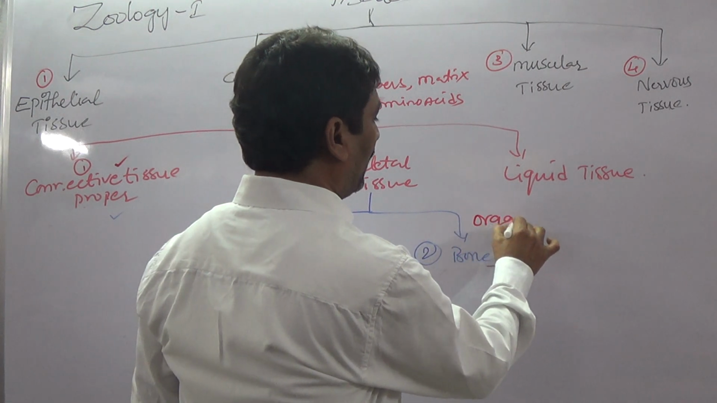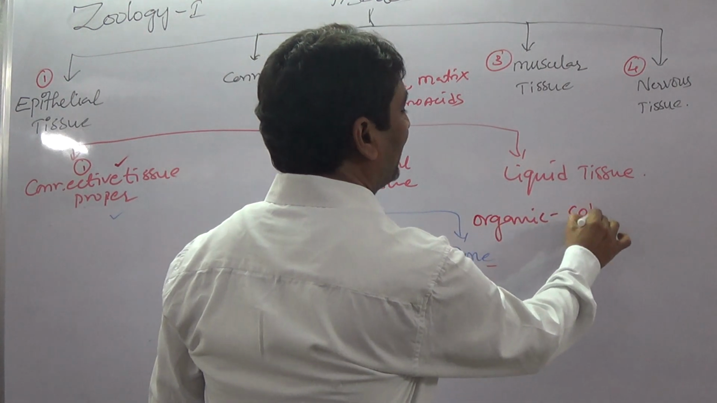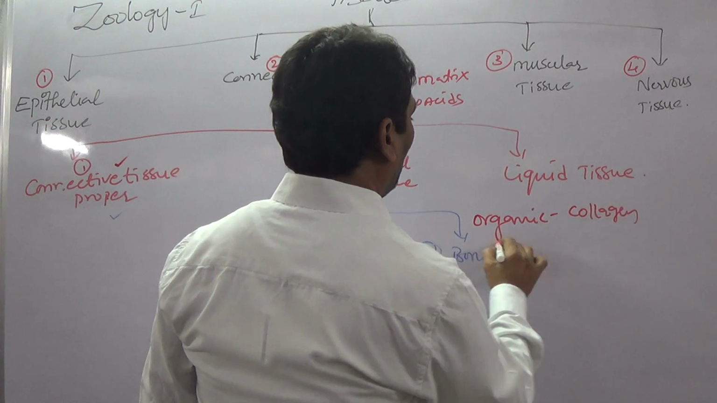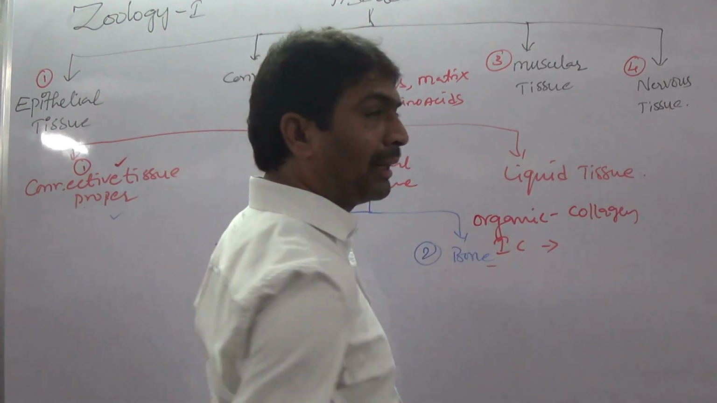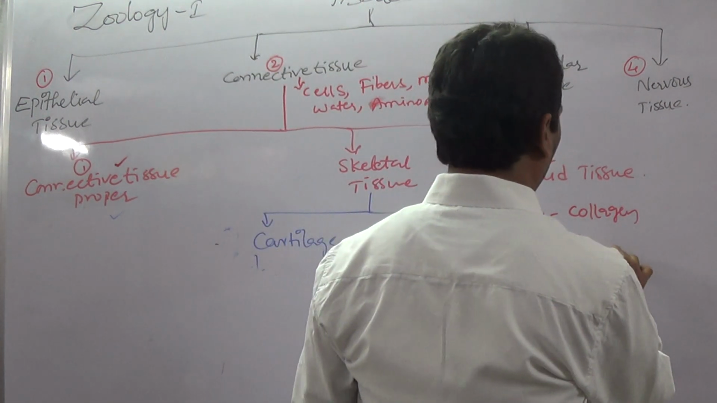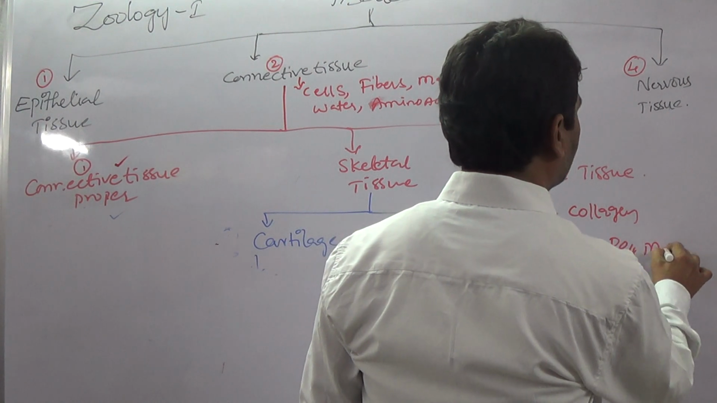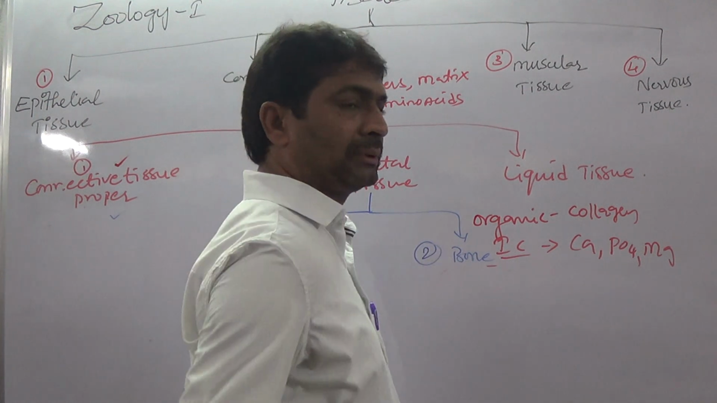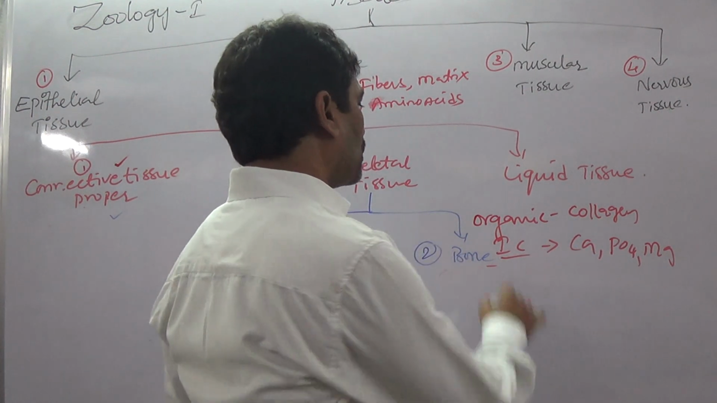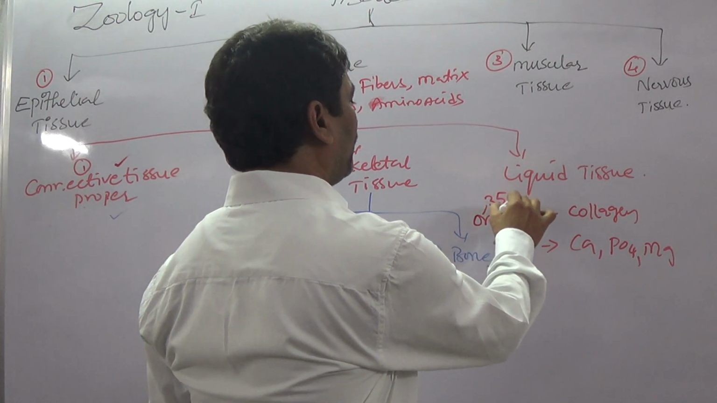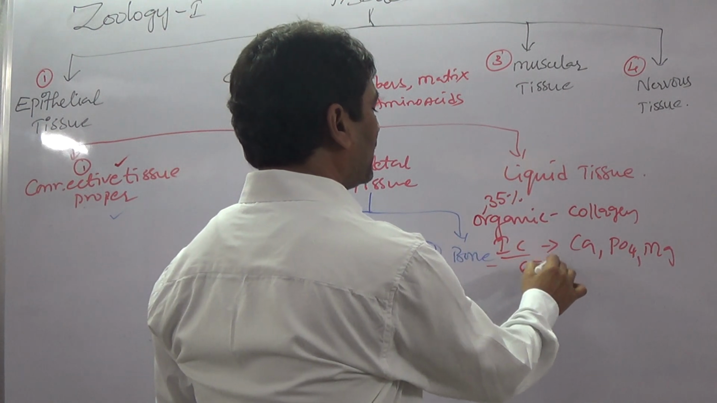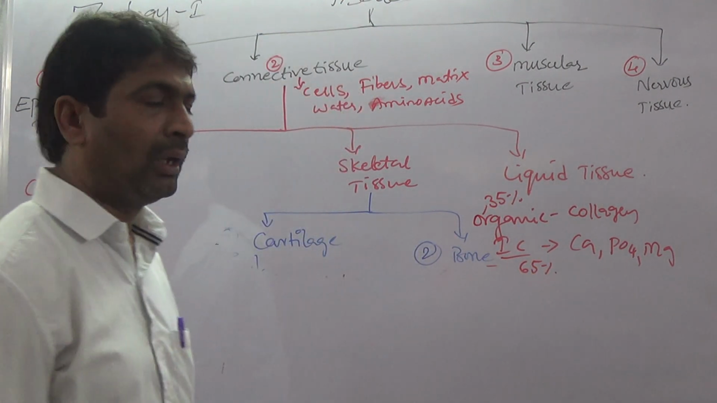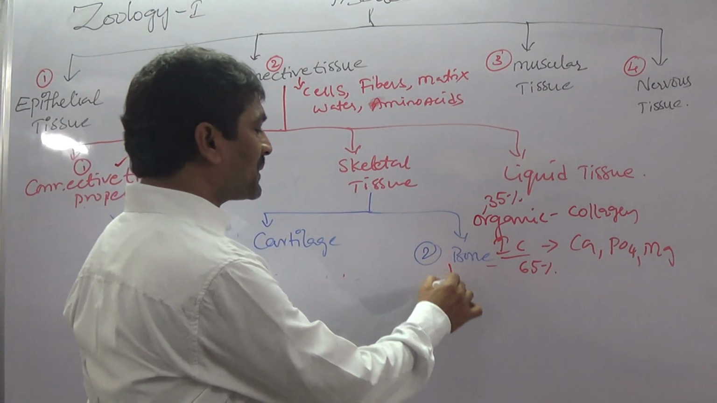The organic component is collagen. Inorganic components are calcium, phosphorus, magnesium. Calcium, phosphorus, magnesium are inorganic compounds. These are organic compounds. So approximately 35% organic and 65% inorganic in bone. So bone has three types of cells.